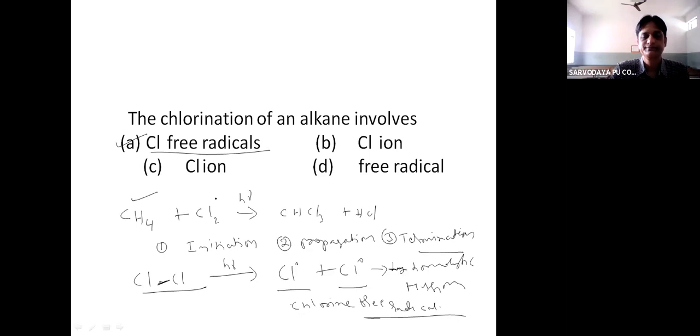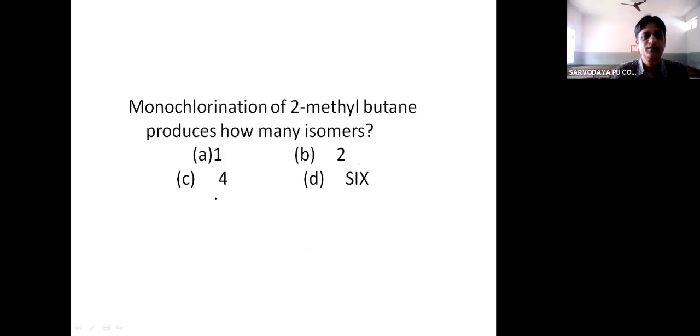Monochlorination of 2-methyl butane produces how many isomers? This is the structure of 2-methyl butane.